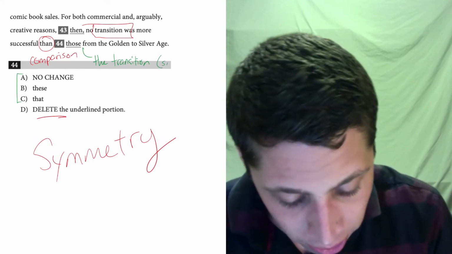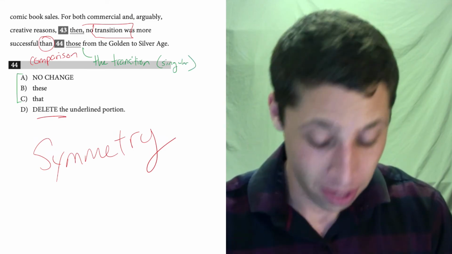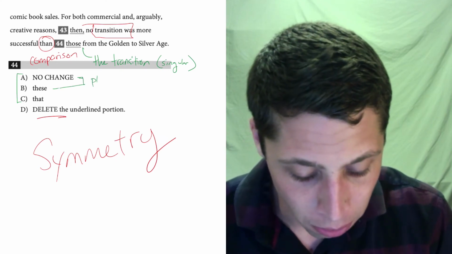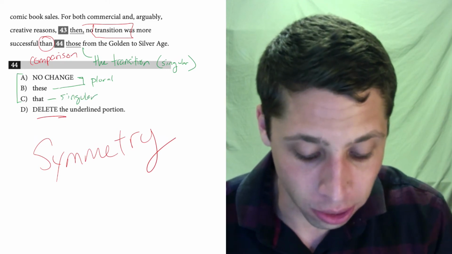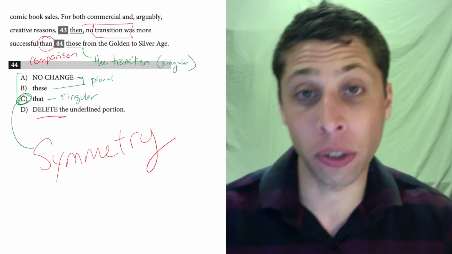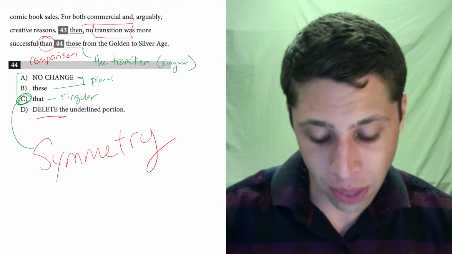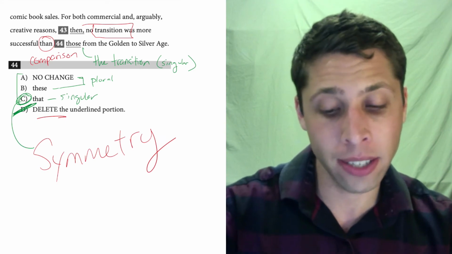Well, transition is a singular noun. Those and these are both plural. That is also singular. So for the sake of symmetry, we also need to make sure singular goes with singular, plural goes with plural, and so that's the only option here. D is not going to work, and this is something to keep in mind.